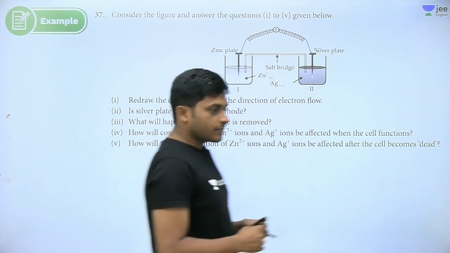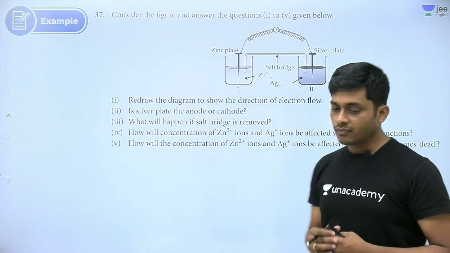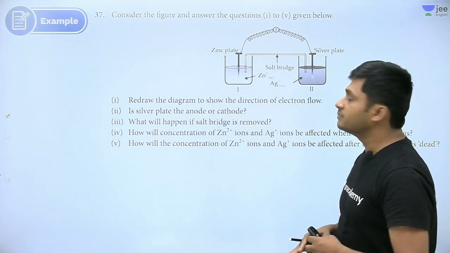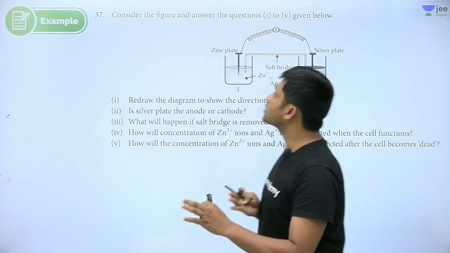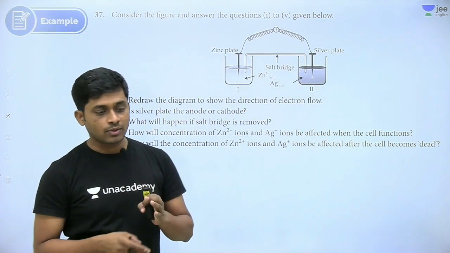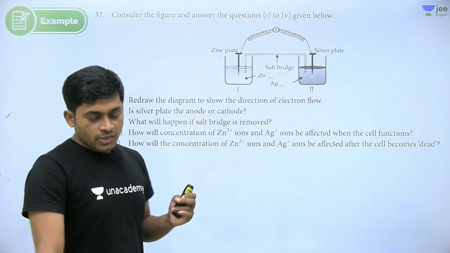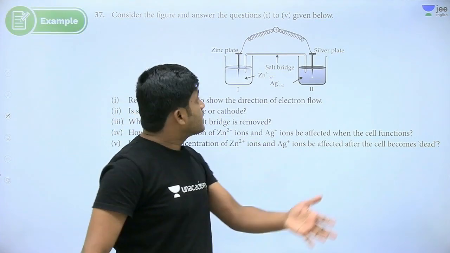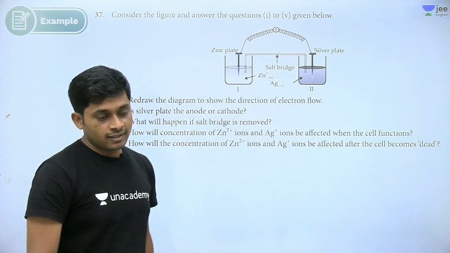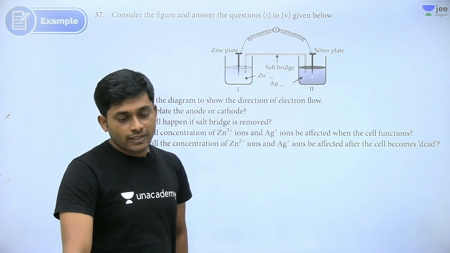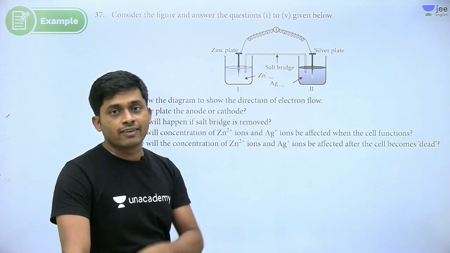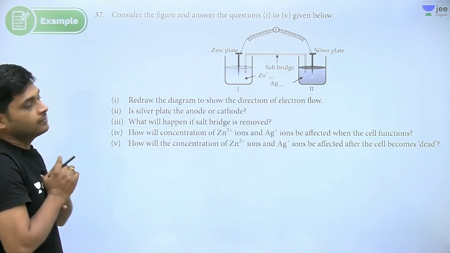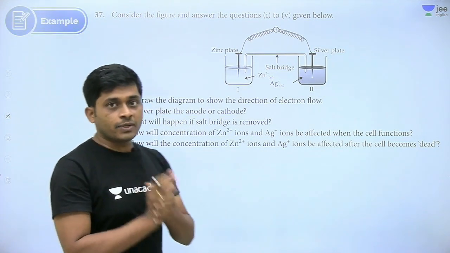Last question of the session. Redraw the diagram and show the direction of electron flow, from which electrode to which electrode the electron is flowing. So what is the answer, guys? Zn to silver or silver to Zn? Which is giving electrons, Zn or silver? See the diagram. It is based on reduction potentials, right?